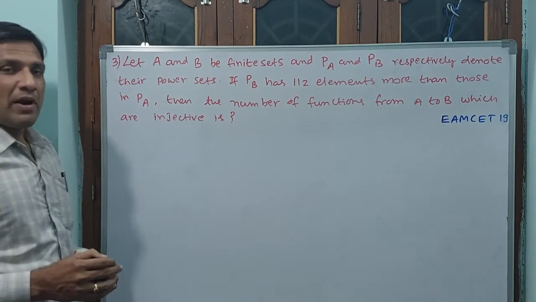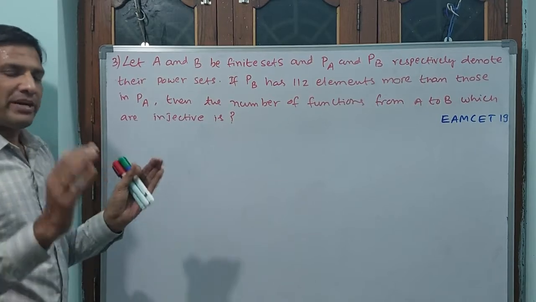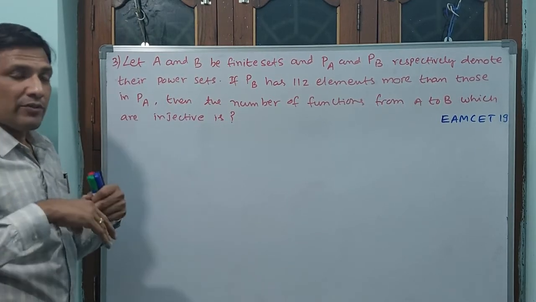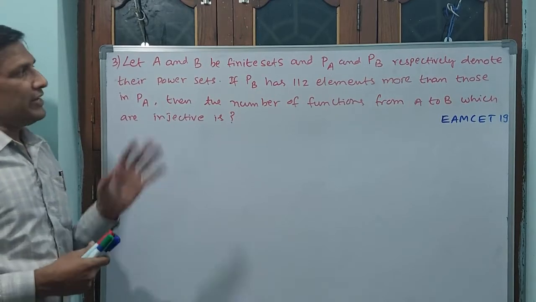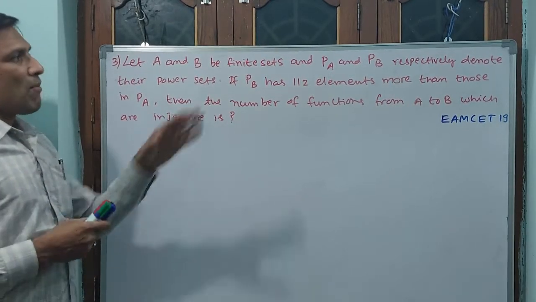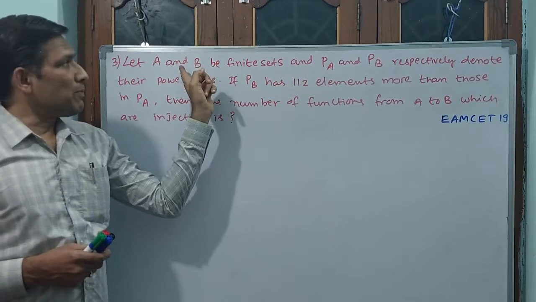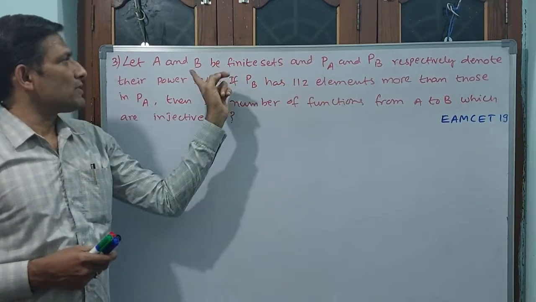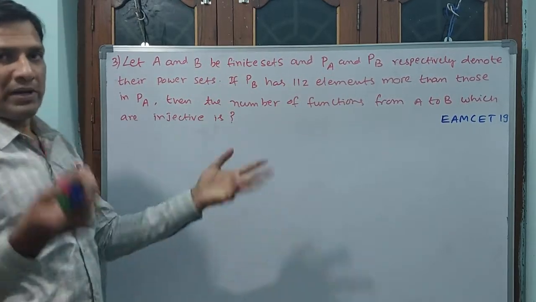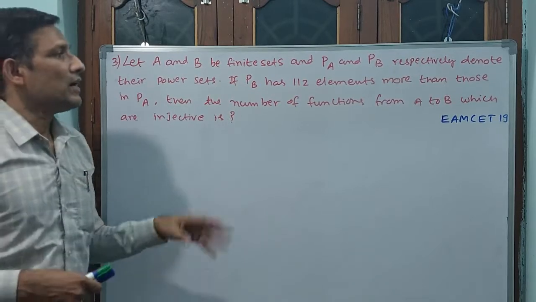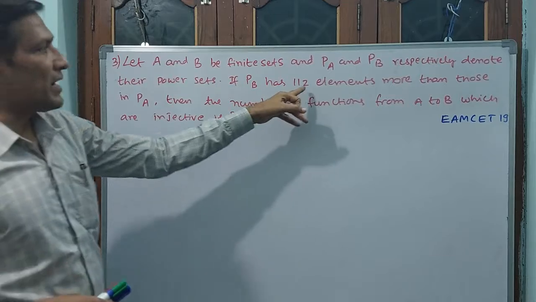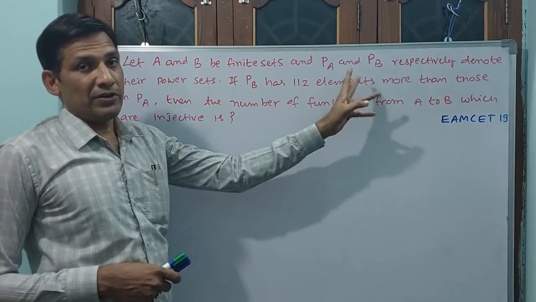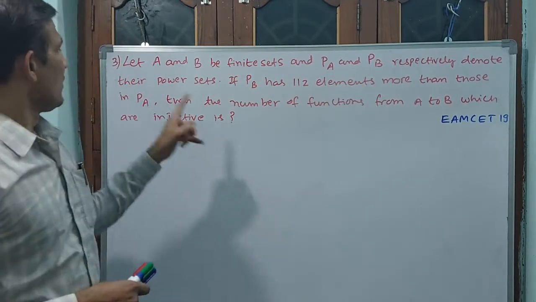See, normally we know what a finite set is. Finite set means a limited number of elements should be there. There should not be infinite. Okay, that is the thing. A and B both are finite sets. Power sets: PA means power set of A, PB means power set of B. That also we know, 2 power n will come. If power set of B is having 112 elements more than power set of A, that is very important.